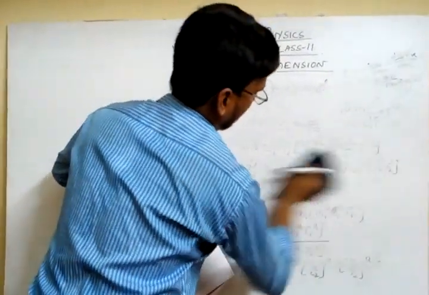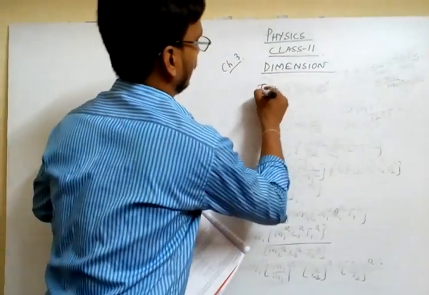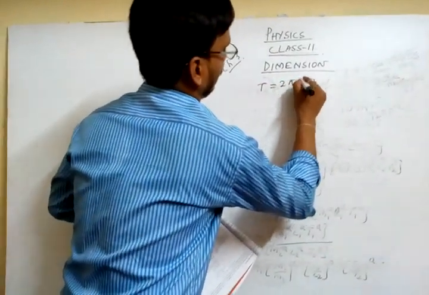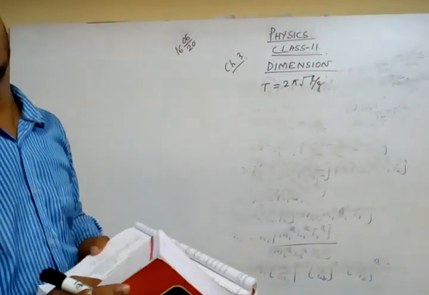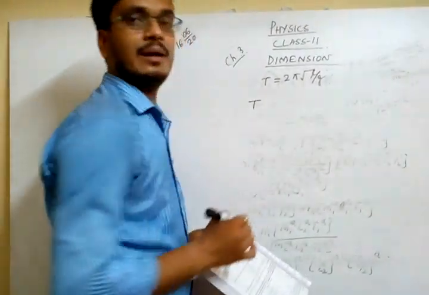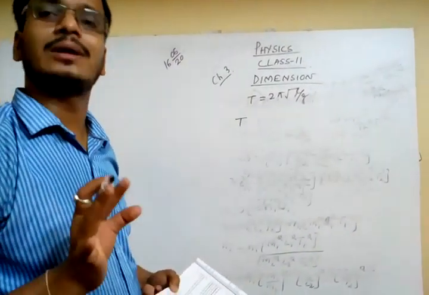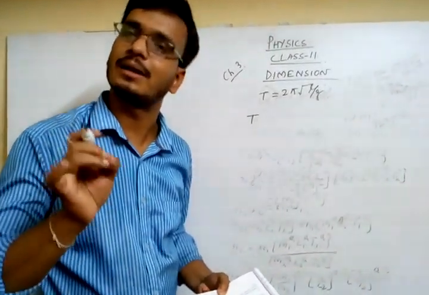We will establish the relation, that is, time period equal to 2 pi root over L by G. We will find out these relations. So for example, let time period depend upon mass. We know that it does not depend upon mass, but we know all the three quantities: mass, length, and time.